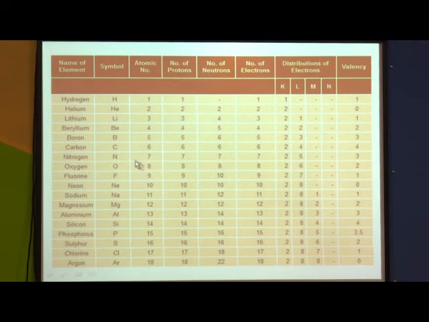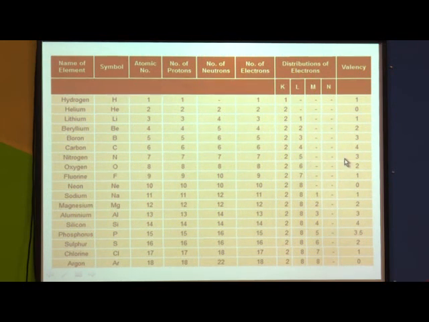Next is nitrogen, which is denoted by the symbol N. Its atomic number is 7, which means the number of protons is 7, neutrons are also 7, and it has 7 electrons. So what is the arrangement? 2 and 5. Now, you may be wondering why the valency of nitrogen is not 5, why it is 3.